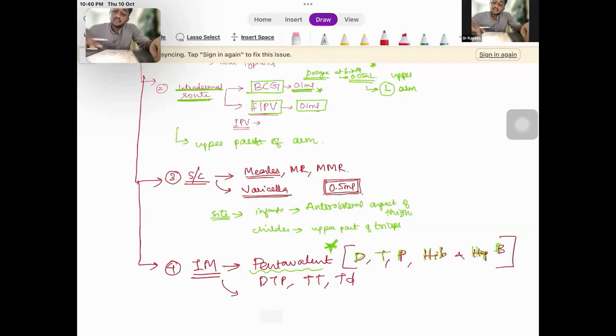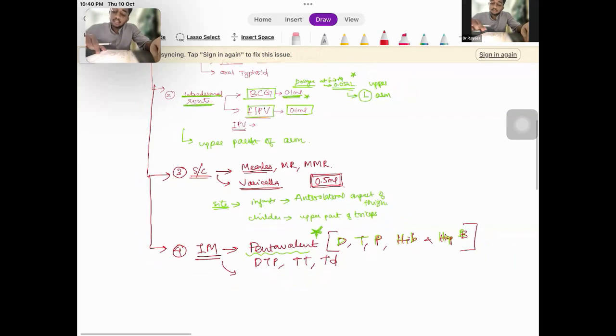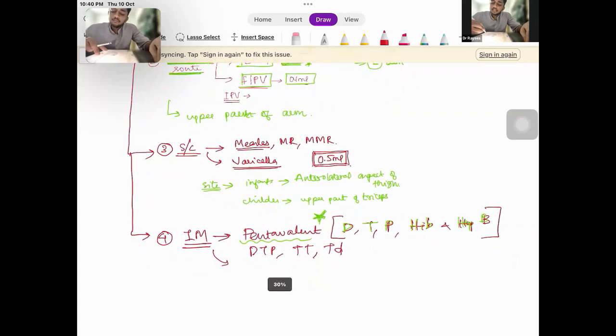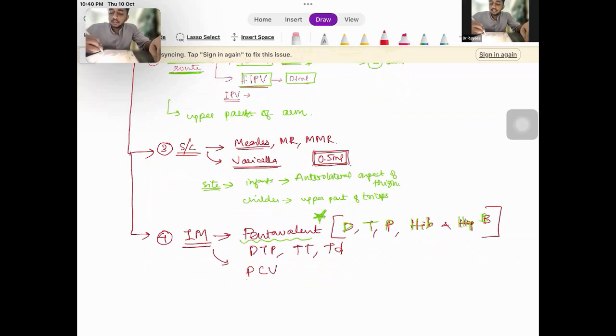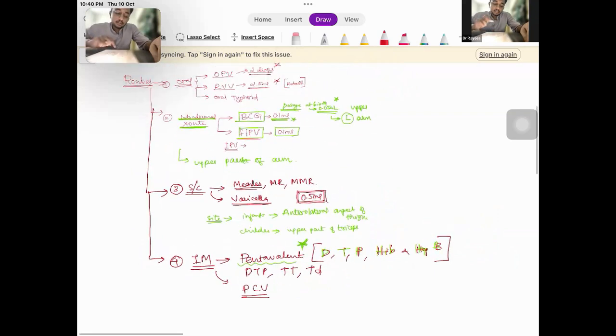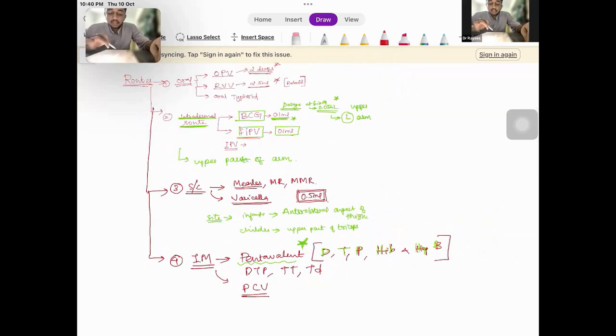All these are IM vaccines, okay, intramuscular vaccines. And other vaccines such as the pneumococcal vaccine, the PCV, is also an IM vaccine. So these are the major IM vaccines. Just remember the oral ones, the intradermal ones, the subcutaneous ones. Virtually all others will come under IM vaccines.